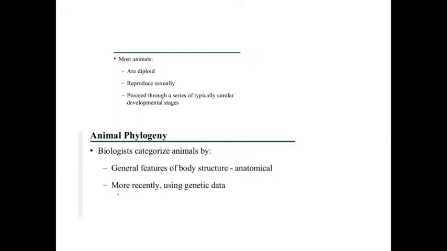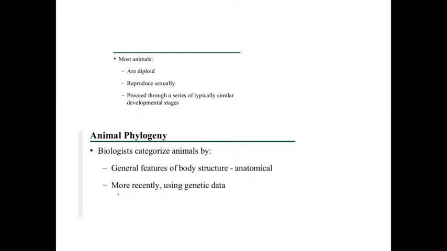Then the majority of the animals are diploid organisms. They have 2n number of chromosomes, and they reproduce sexually by producing gametes, and a few organisms show parthenogenetic development also.